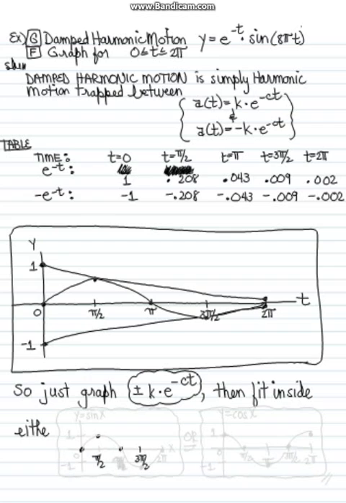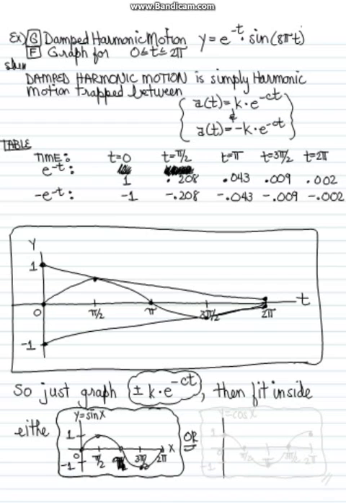Now we fit the sine function inside for this one, so it looks like the regular sine function looks like this. It just starts at 0, 0, and it goes up to 1, then it goes down to 0, and then down to negative 1, and then back to 0. Let's draw this sine function. This is a regular y equals sine x function. Or we could use the cosine function if that one applies, and it looks very much like the other, except it starts at 0, 1, and it oscillates down to negative 1 and back up to positive 1.